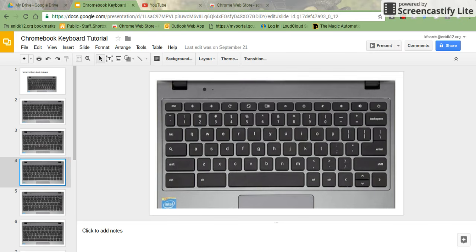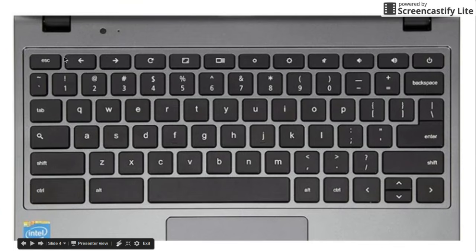Okay, today what I am going to do is teach you some of the keys on the Google Chrome keyboard. And we're going to start right up here at the top. These are most of the keys that are different from the laptops and your desktop PC keyboards that you use. This key is the escape key. It's on your other keyboards as well, and it does the same thing.